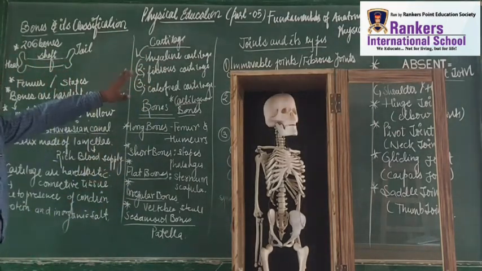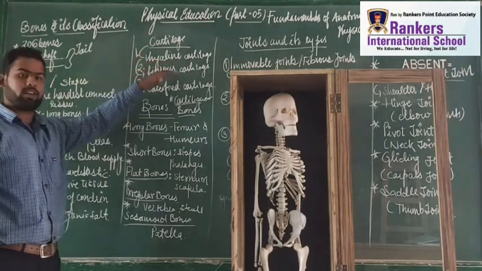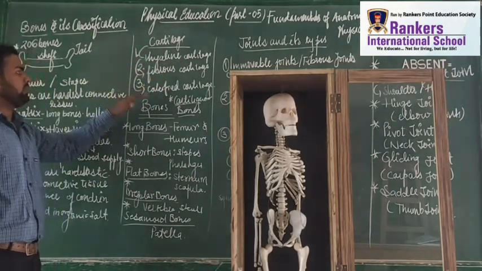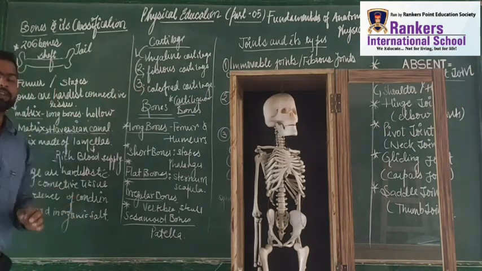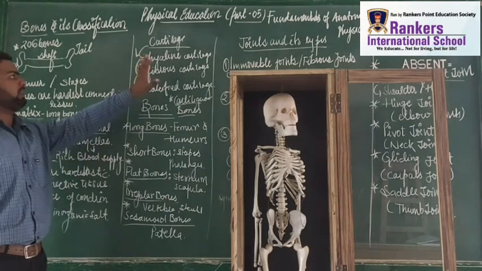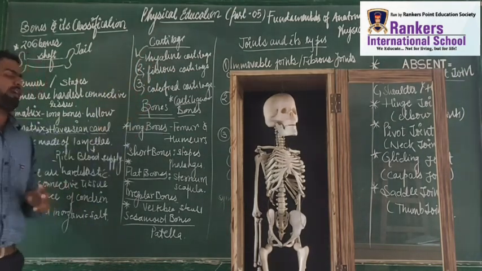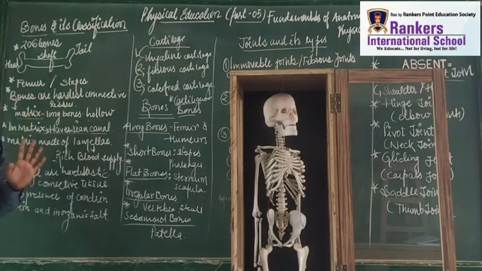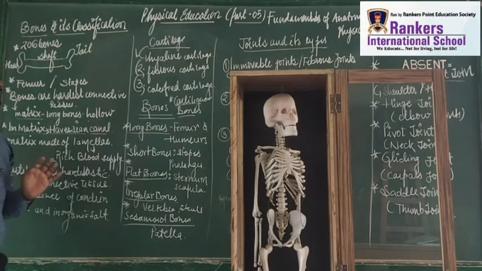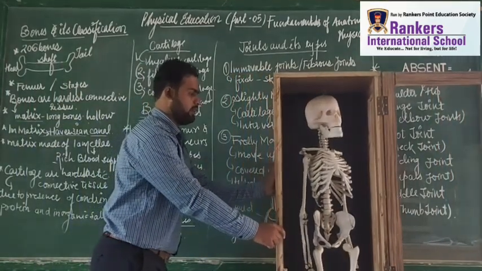Type number 1 is hyaline cartilage. Type number 2 is fibrous cartilage. And type number 3 is calcified cartilage. Cartilages are of three types: hyaline cartilage, fibrous cartilage and calcified cartilage. These are the three types of cartilage that we need to keep in mind, which play a very important part when we study in depth.